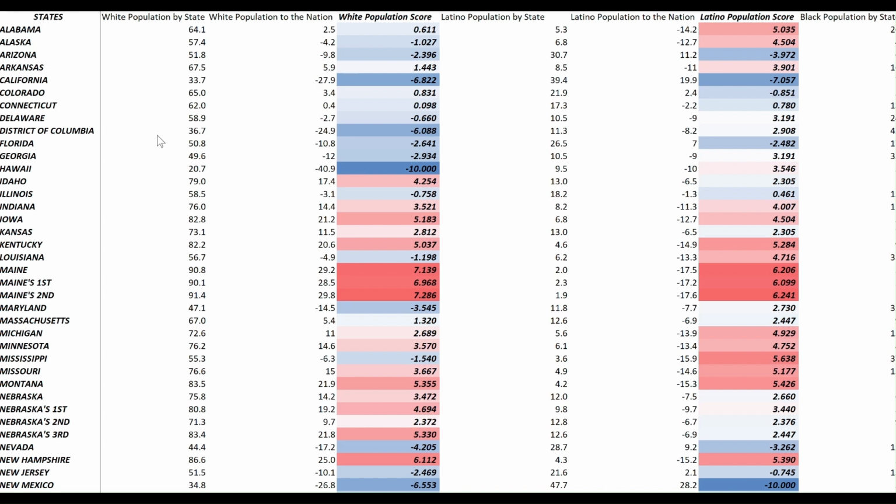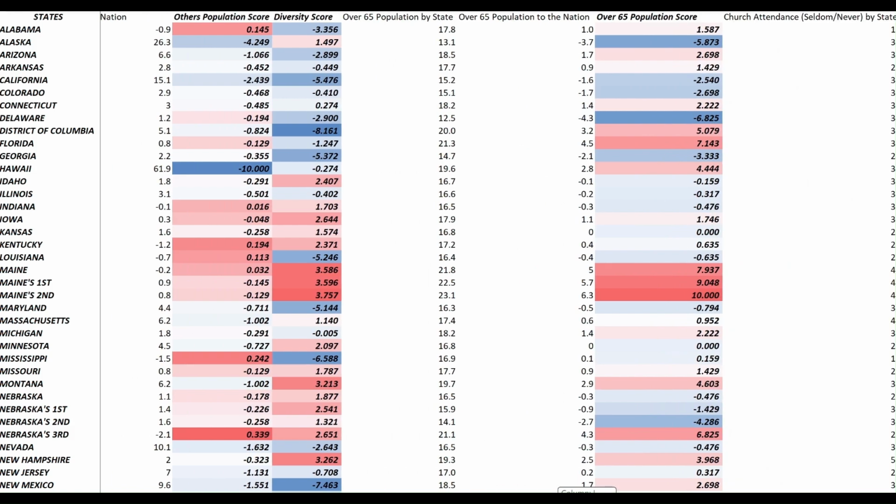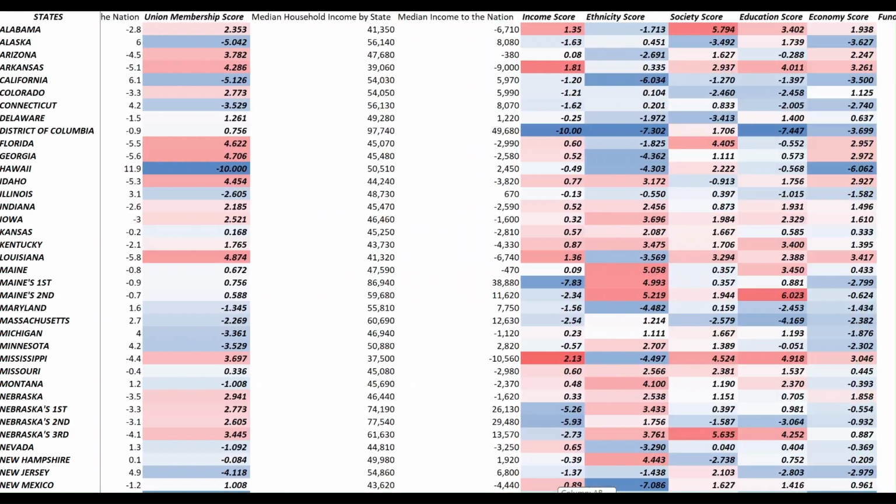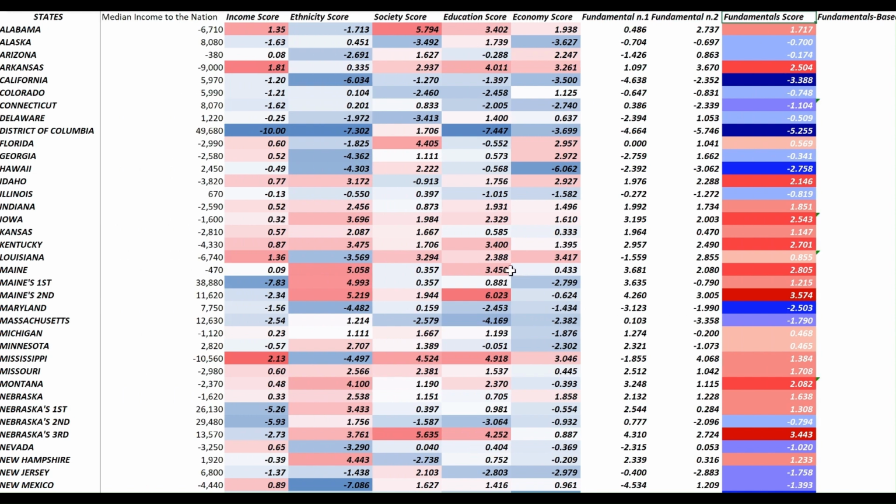Of course, we need to take into account polls, voting trends, and other contingent problems, because election prediction is a big and complex matter. But fundamentals are really the building block of all the models and all the predictions. So, what are fundamentals? Fundamentals are divided, as you can see right now, into four main categories: the ethnicity score, a society score, an education score, and an economy score.